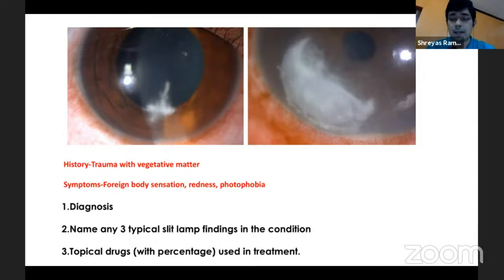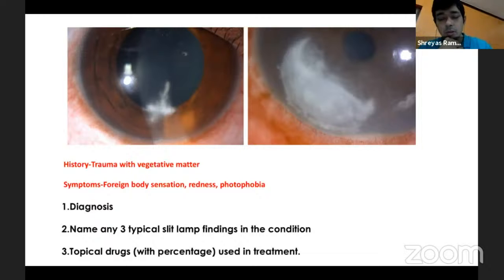What are the two common fungal organisms that we normally come across? Sorry, Ajiba, since you're the only postgraduate, it's not fair that I keep questioning you. But anyway, Fusarium and Aspergillus are usually the most common.